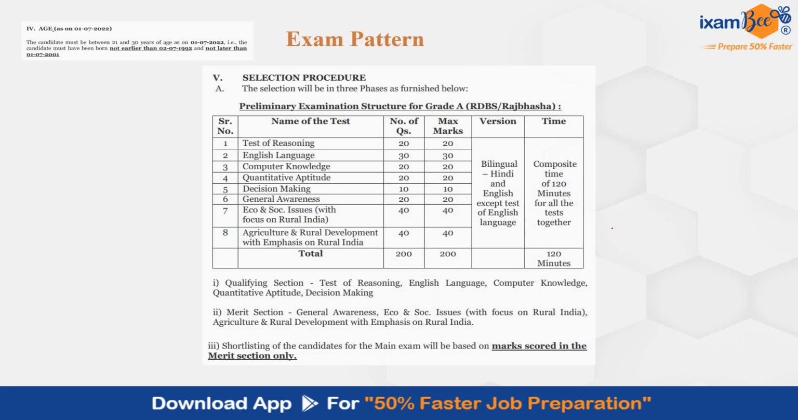Once in phase 1 you have 8 subjects. Out of these 8 subjects, 5 are qualifying. You have to just clear the sectional cutoff in those sections. And in the remaining 3 sections, these are merit sections, so you have to score good enough marks.